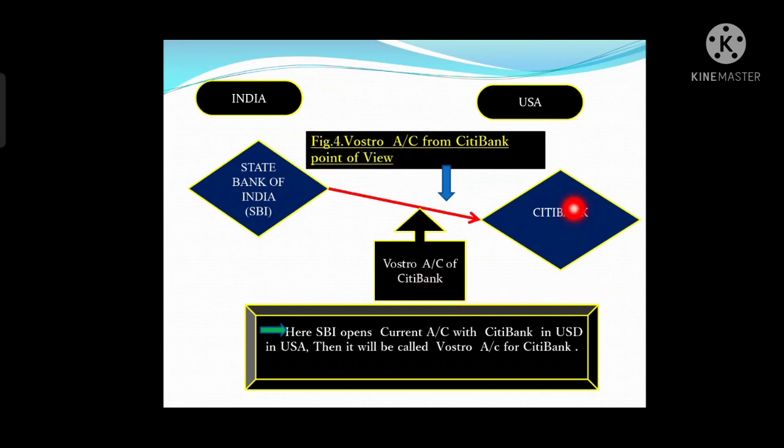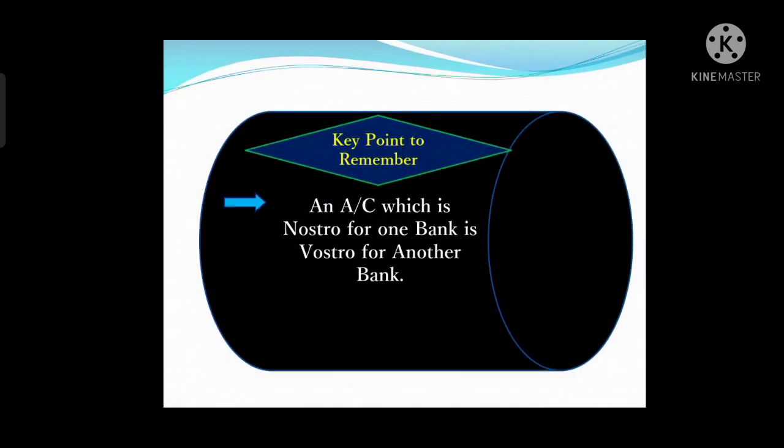Then it will be called a Vostro account for Citibank, but a Nostro account for SBI, right? So, having learned what a Nostro account and a Vostro account are, one key point we should remember is that an account which is Nostro for one bank is always a Vostro account for another bank.